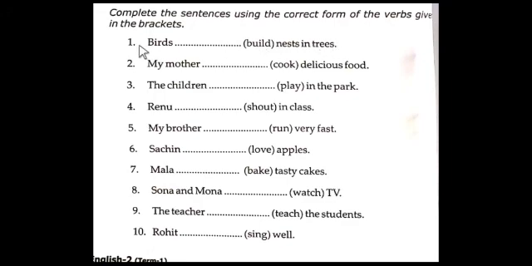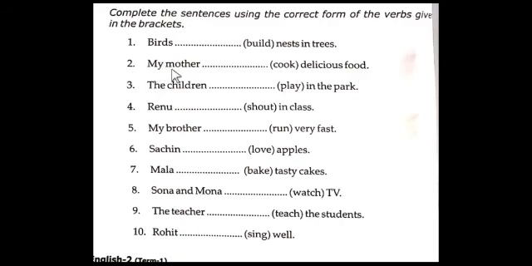So students, when the noun is in the plural, the verb should be the same. So no changes in the verb. If the noun is in the singular, we must add the s or es form to the main verb. But here birds is in the plural form, so there is no need of adding the s or es form to the main verb. Okay, so birds build nests in trees. Next, come to the next sentence here.